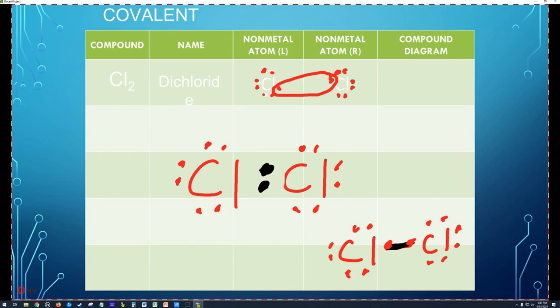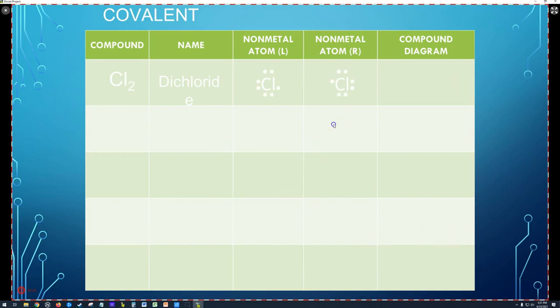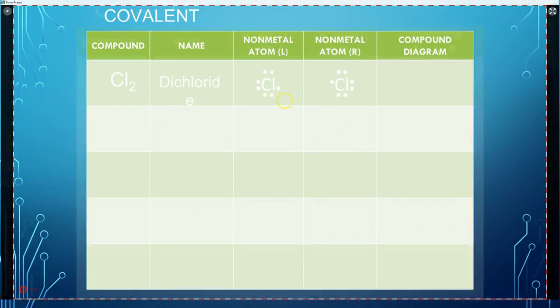So we're going to use dots for lone pair electrons and lines for bonds, and that's the most useful and common way to show covalent bonding in Lewis dot diagrams for covalent compounds. All right, so there's chlorine. Even though it's hard to see, let's click through it.